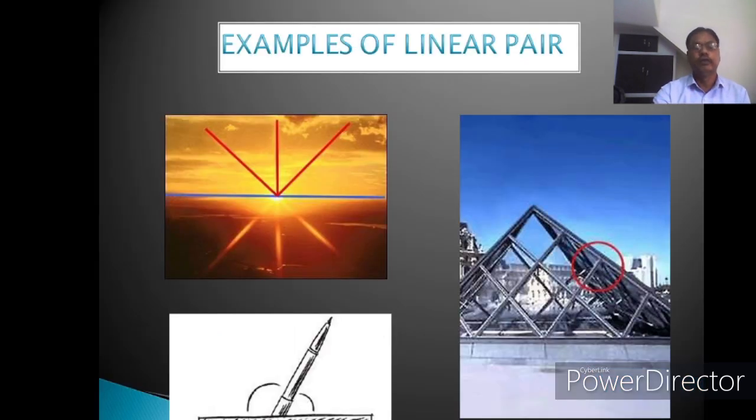See here various figures, various pictures shown here. They are showing the adjacent angle as well as the linear pair. Here this angle and this angle we are seeing here. This is an obtuse angle, this is an acute angle. Obtuse plus acute, if we do the sum of these two angles, we will get 180 degrees.